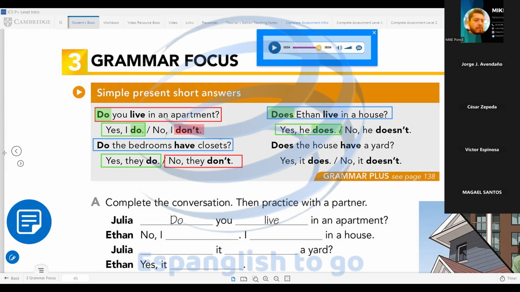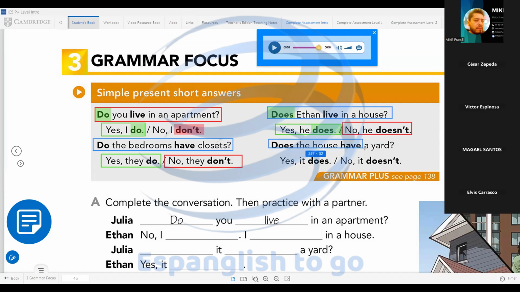Yes, he does. And then we have the negative option. No, he doesn't. The auxiliary in negative. Does Ethan live in a house? Yes, he does. Or no, he doesn't. And the last example is the question with does. Does, because the subject is the house.